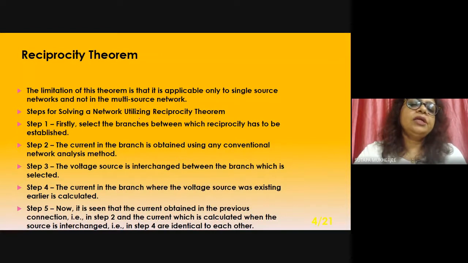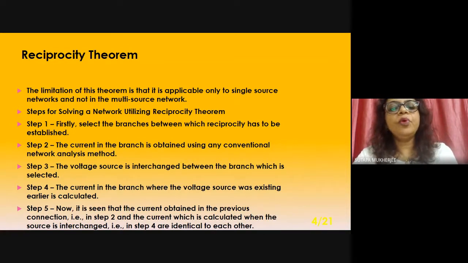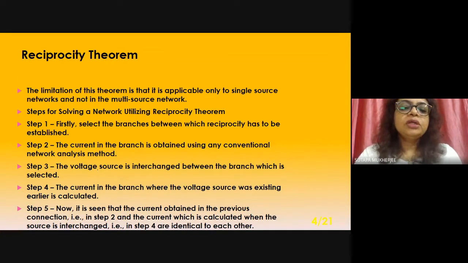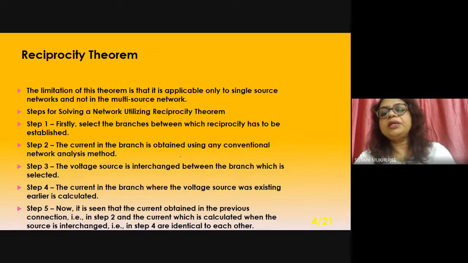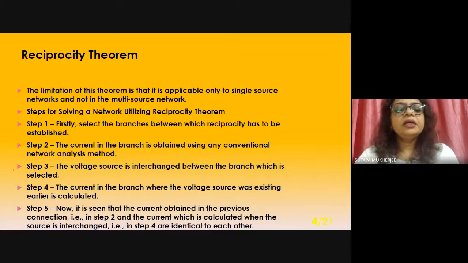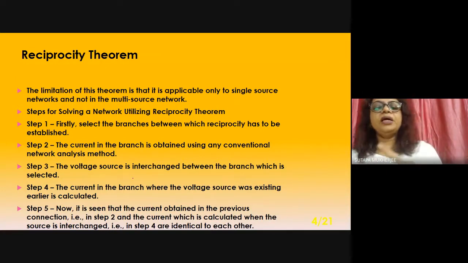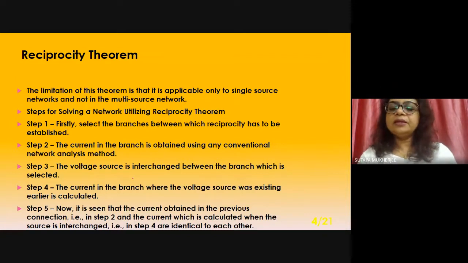Steps for solving a network utilizing the reciprocity theorem. Step 1: firstly, select the branches between which reciprocity has to be established. Step 2: the current in the branch is obtained using any conventional network analysis method. Fine. Step 3: the voltage source is interchanged between the branches which are selected. Step 4: the current in the branch where the voltage source was existing earlier is calculated.